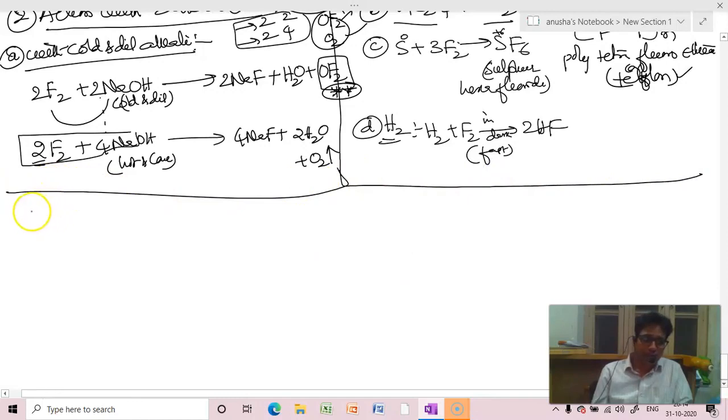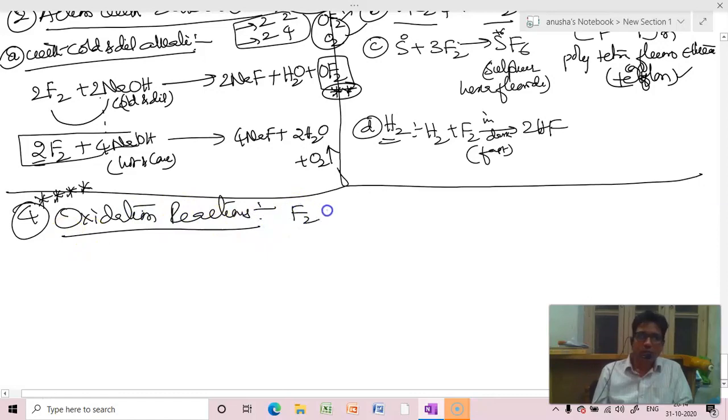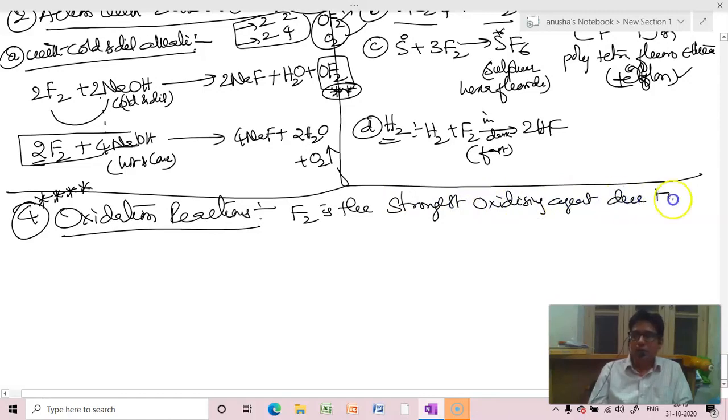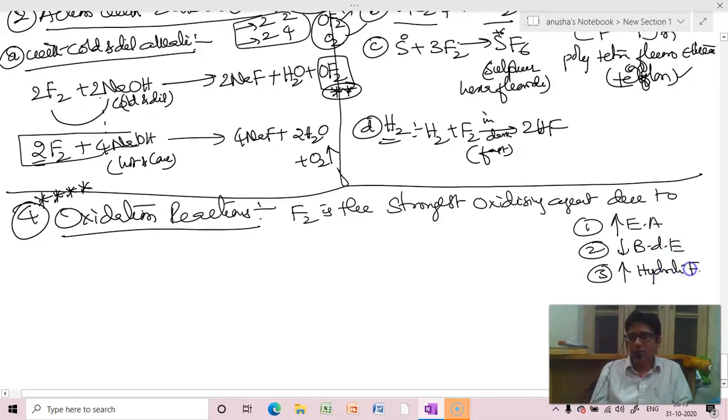Now let's go to the fourth one, and most important, oxidation reactions. Fluorine is the strongest oxidizing agent, due to, number 1, high electron affinity, low bond dissociation enthalpy, and high hydration enthalpy. We have studied this, right?